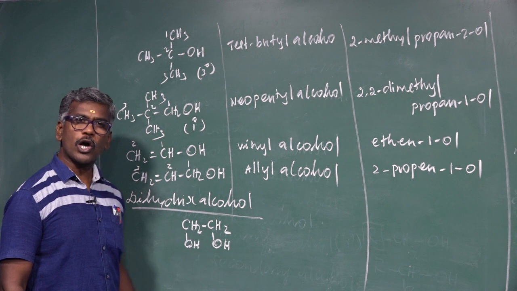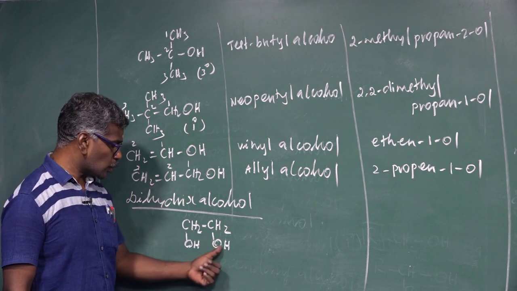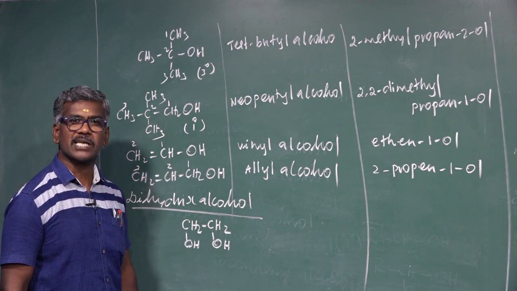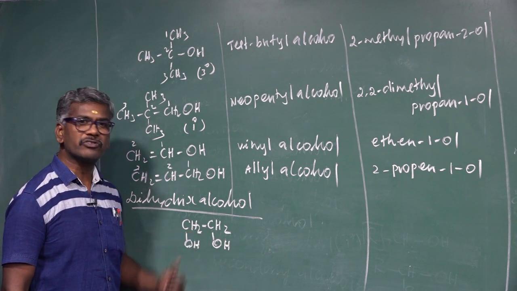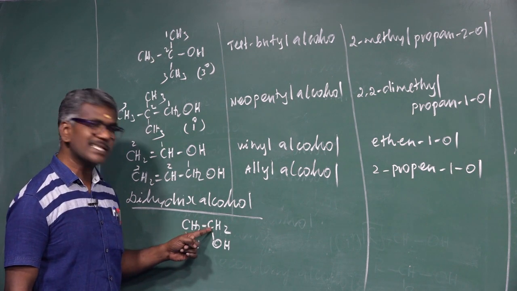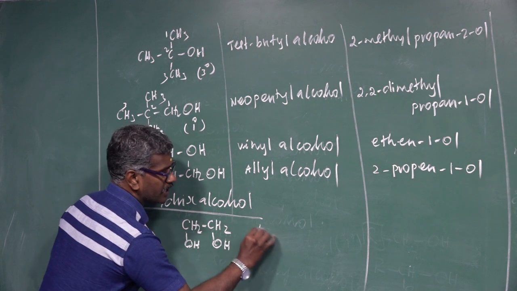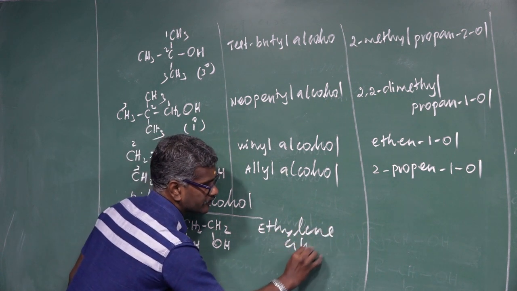If 1 OH group is present, the name is called ol. If 2 OH groups are present, the name is called glycol. The word glycol is added to the name of the olefin. Olefin means carbon double bond. Here 2 carbon means ethylene. So the common name is ethylene glycol.